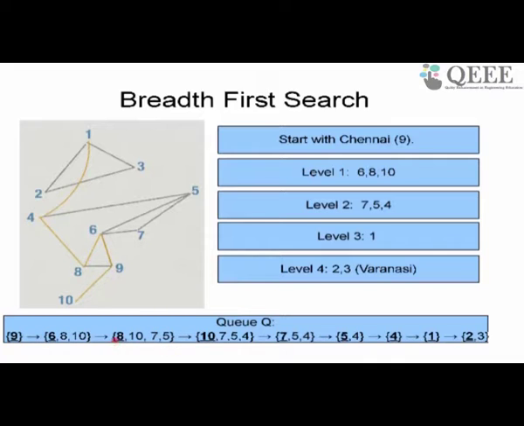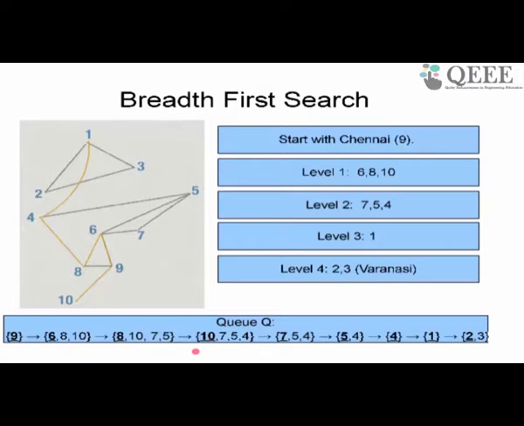And then I visit 8, so I take out 8 and then I take the neighbors of 8. What are the neighbors of 8? I get 4, 6 and 9. I don't need to add 9 because 9 is visited already. I don't need to add 6 because 6 is visited already, but I need to add 4. So 4 also gets added to this. There should be an 8 here which I forgot. So put a 4.